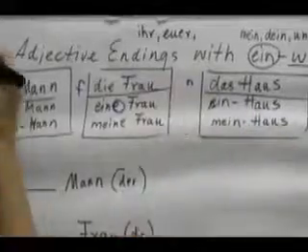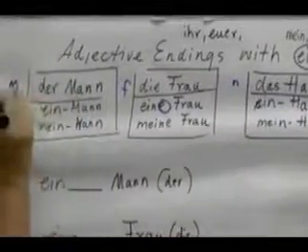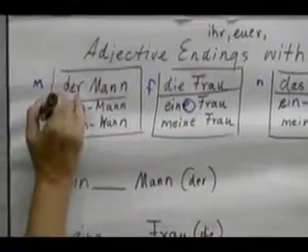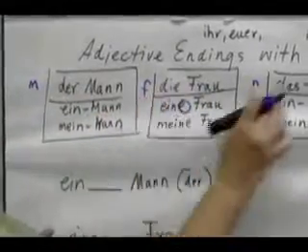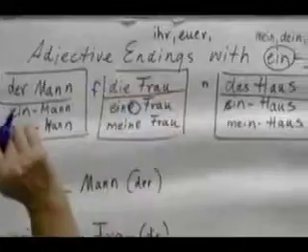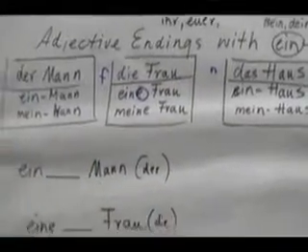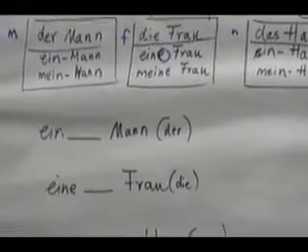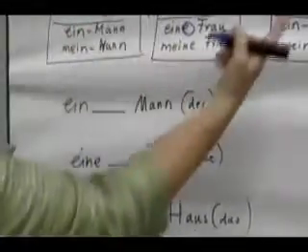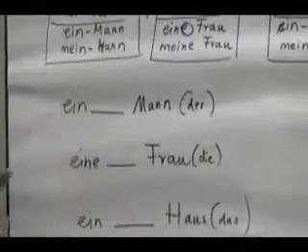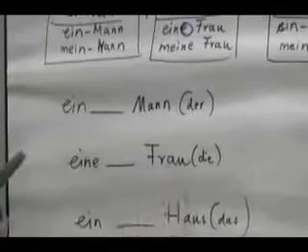So originally, the original noun was a der word. The original noun was a die word. The original noun was a das word. Okay, and that's very important because now we have to borrow endings for masculine and neuter nouns. And those endings will tell us whether they're masculine or neuter.